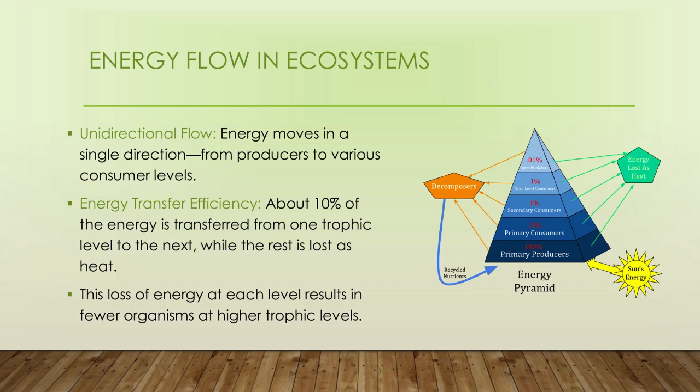And I also told before that there is a 10% rule: about 10% of energy is transferred from one trophic level to the next, while the rest, 90% of energy, is lost in the form of heat energy. So this limits the number of trophic levels. That's why predators are fewer in number, and this ecosystem gets a pyramid-like shape, known as the energy pyramid. This pyramid shape is because of the 10% rule.